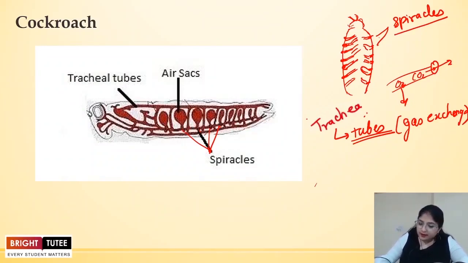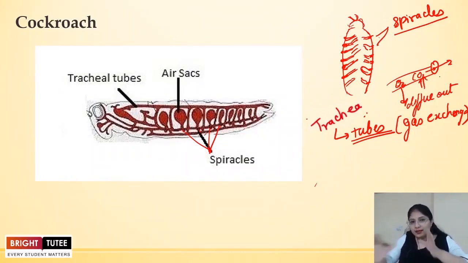Like I said, the oxygen will diffuse out and reach all the tissues of the body of a cockroach, and the CO2 that is not needed is taken from all the cells and removed from the body. This exchange of gases in the body happens because of the tracheal tubes, and the taking in of air and removing of carbon dioxide occurs through the spiracles.